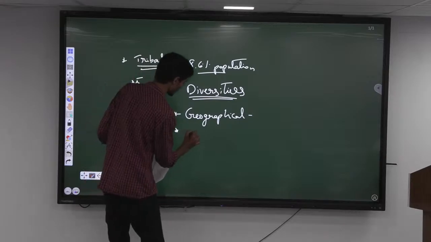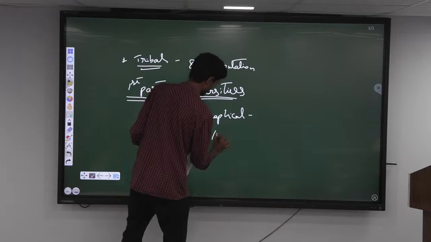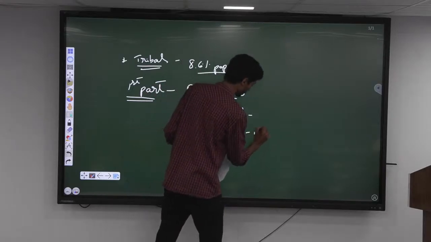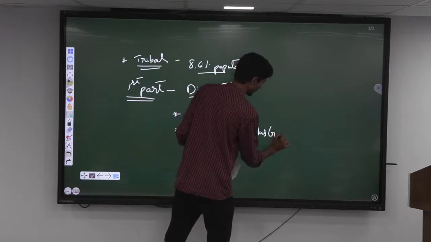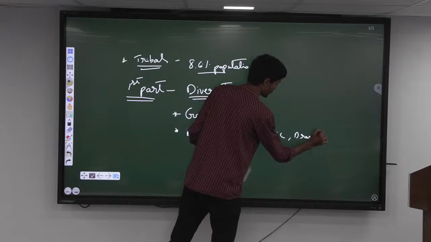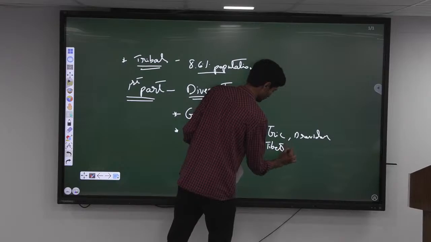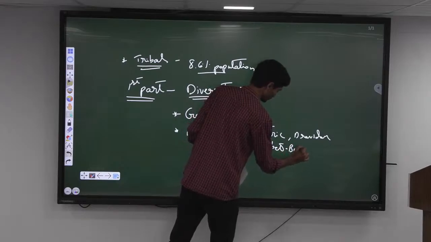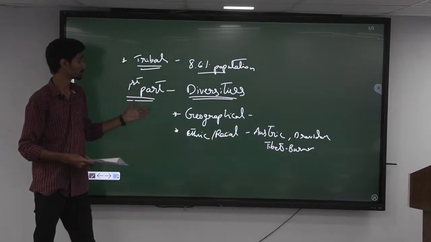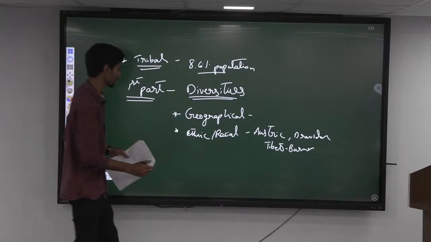Then the second one can be the ethnic or racial diversity. So we have tribes from all the different ethnics, right? The Austric, the Dravidian, the Tibeto-Burman. So multiple tribes from multiple races are present in India. That is one more thing we can discuss.